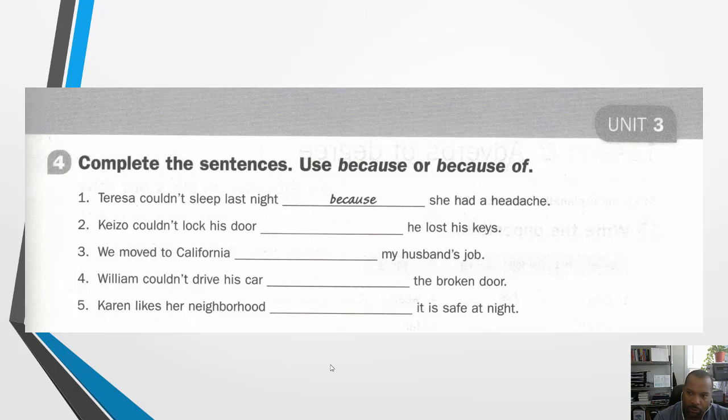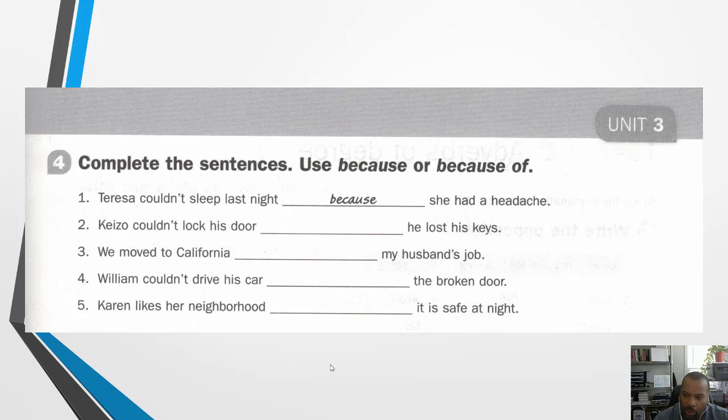Kiesel couldn't lock his door. Is it because or because of he lost his keys? I wrote because. Kiesel couldn't lock his door because he lost his keys. Number 3. We moved to California. Is it because or because of my husband's job? So I chose we moved to California because of my husband's job.